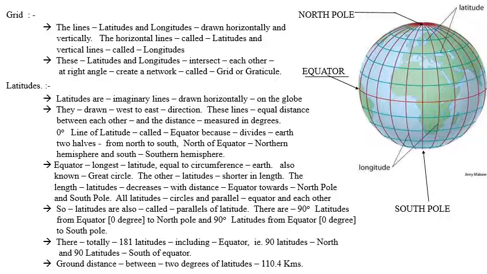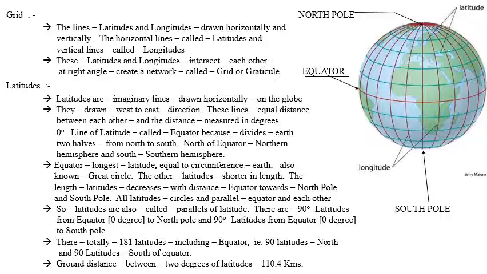All latitudes are circles and parallel to the equator, and also they are parallel to each other. That means every latitude on the earth globe is a circle and they are parallel to each other and to the equator. So the latitudes are also called parallels of latitude.